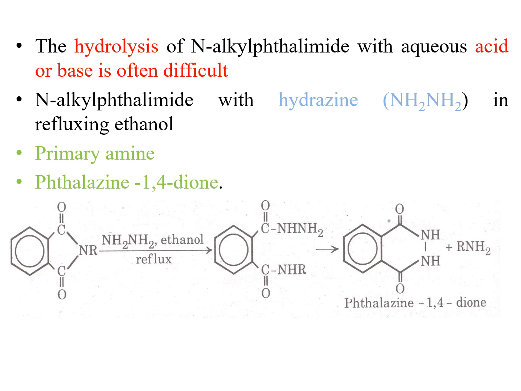Initially, this N-alkyl phthalimide will rupture to a complex molecule. This complex molecule will be converted into phthalazine-1,4-dione with the formation of our primary amine, that is RNH2.